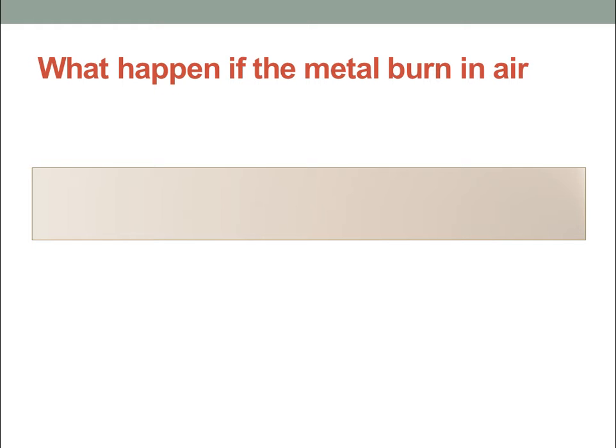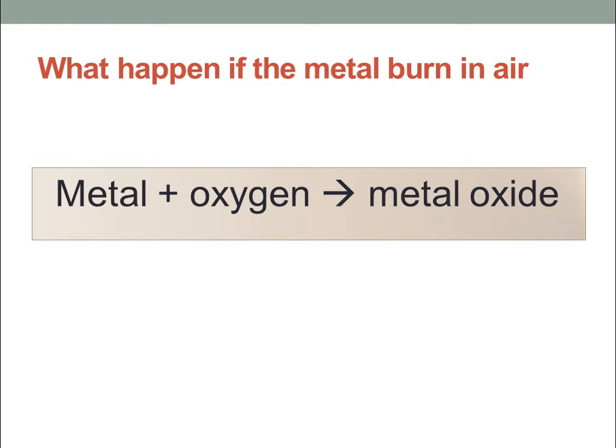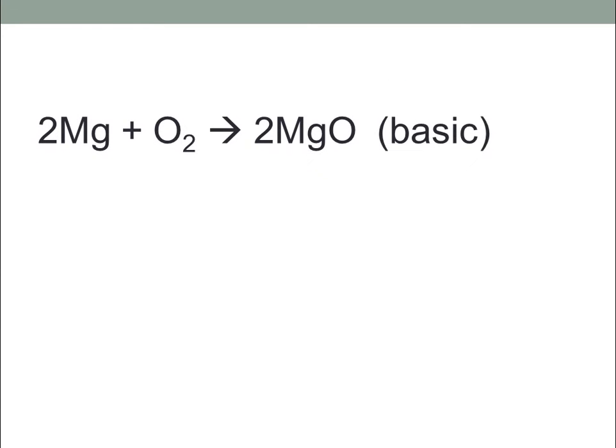So the first reaction is what happens if a metal burns in air. That means reaction of metal with oxygen. Okay, so there is a very interesting reaction. You can see here, whenever magnesium reacts with oxygen it gives MgO, a reaction that we will discuss in chapter number one also. There is a very interesting fact about the magnesium ribbon. Magnesium is found in the form of a ribbon.